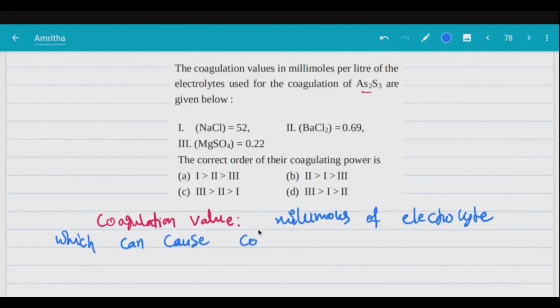Coagulation means aggregation of particles. If they lose charge, they'll come closer and form aggregates. So that is called coagulation. Millimoles of electrolyte which can cause coagulation of 1 liter of colloid, that means how many millimoles you are adding per liter. So that is coagulation value.